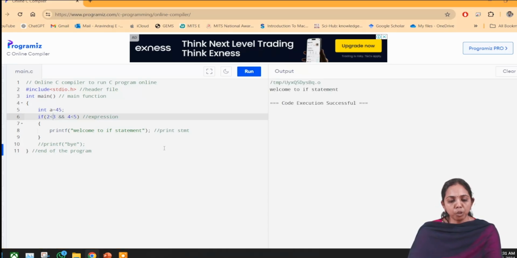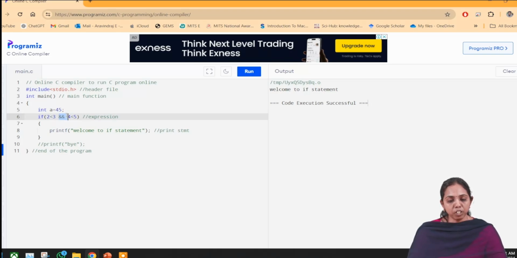Now it is going to be executed. Why it is going to be executed is because 2 less than 3 is true and 4 less than 5 is true. What is the operator I have used? It is called a logical operator. What the logical and operator will do is that both the conditions should be true.